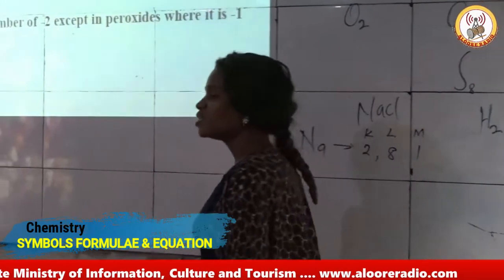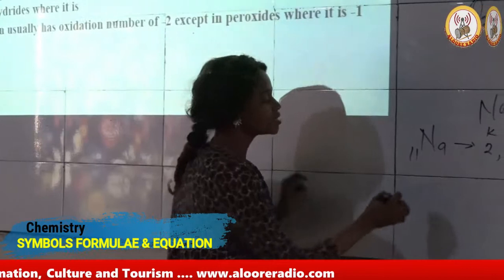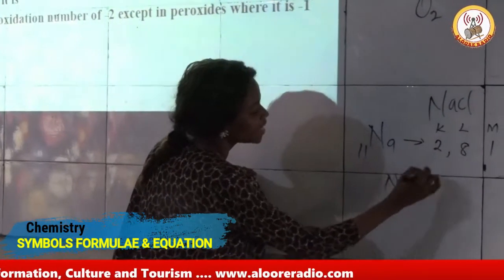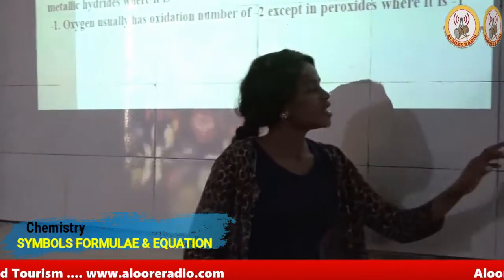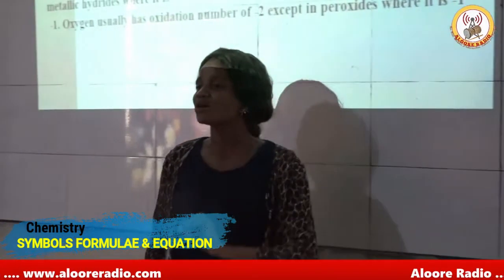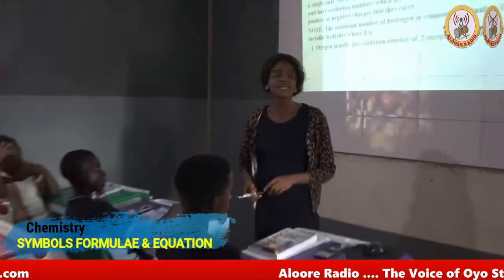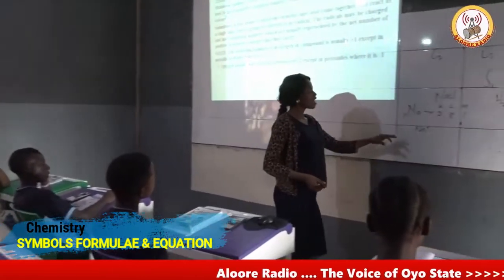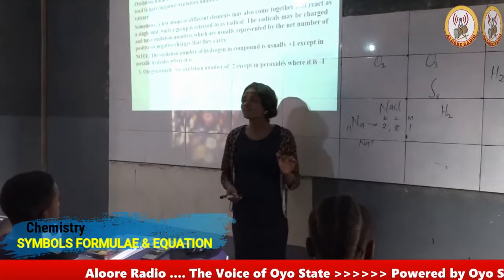Now, when this 1 electron is given out, it makes sodium migrate to an ion, meaning that the neutral atom has given out 1 of its valence electrons to become an ion, and in this particular state, it has a positive oxidation number.